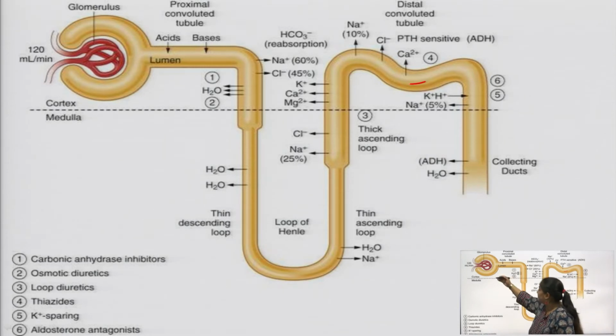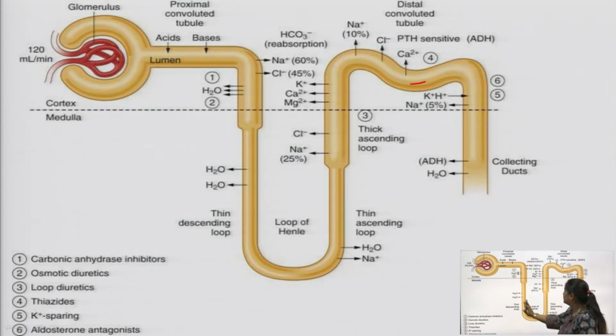So, this is the full structure of a nephron. In this whole thing, the uppermost part, that means the glomerulus, the proximal convoluted tubule and the distal convoluted tubule, are covered inside the cortex, whereas in the medulla region there are the thin descending loop of Henle, thin ascending loop of Henle and thick ascending loop of Henle.